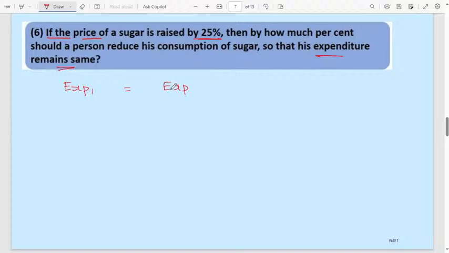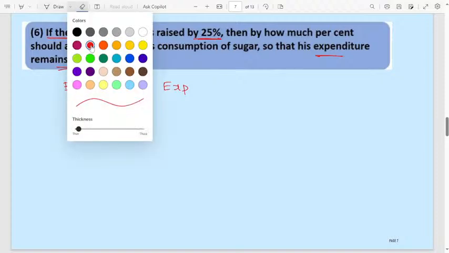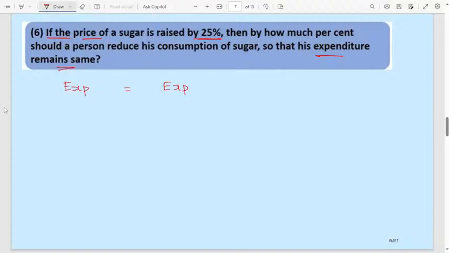Expenditure will be same, consider as equal. Here expenditure, the amount whatever he is spending, it will be same. That's why I wrote expenditure in one case will be equal to expenditure in the other case.